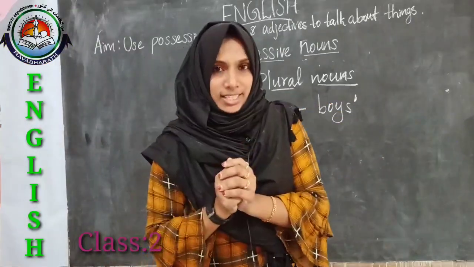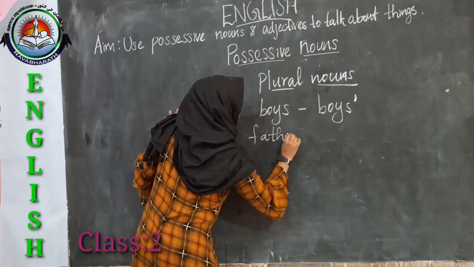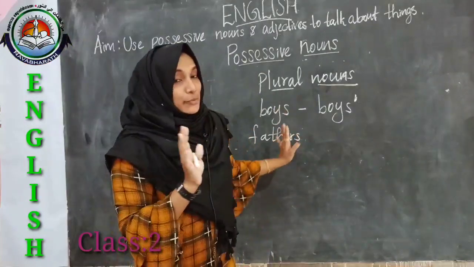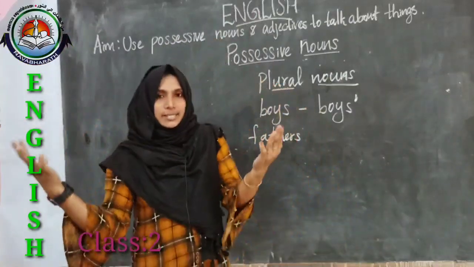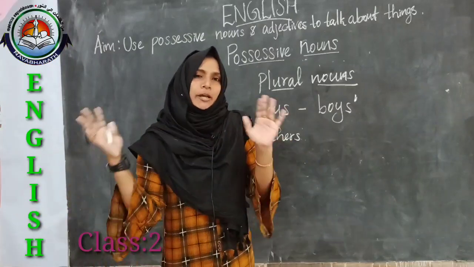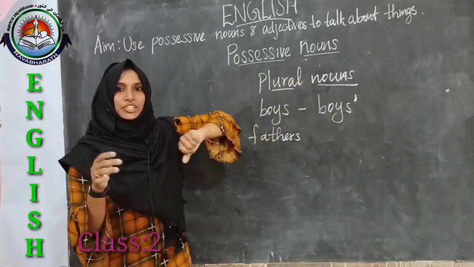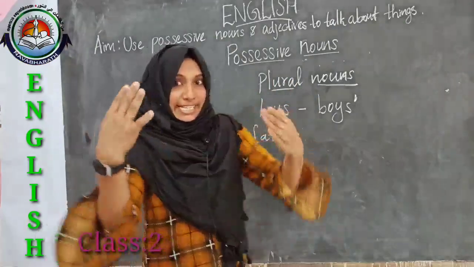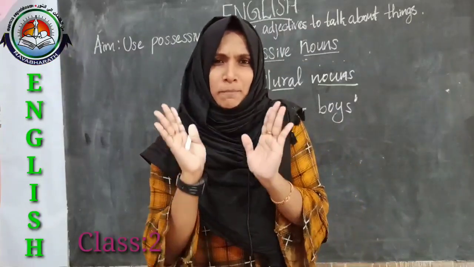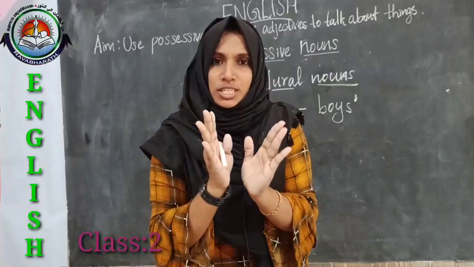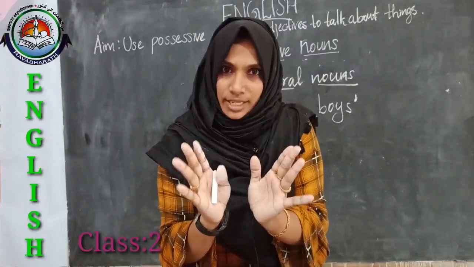In case of fathers, here we are not talking about any one father. There is more than one father. Many fathers are there, right? So how can we change these fathers into its plural possessive noun? Yes, we know that to form a possessive noun, we use an apostrophe, right?